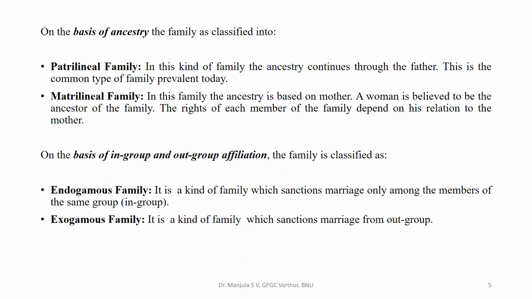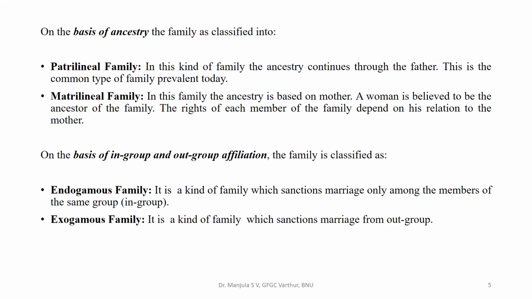On the basis of ancestry, the family is classified into patrilineal family and matrilineal family. In the patrilineal family, the ancestry continues through the father. This is the common type of family prevalent today in India. Matrilineal family, in this family, the ancestry is based on the mother. A woman is believed to be the ancestor of the family. The rights of each member of the family depend on his relation to the mother. Next, on the basis of in-group and out-group affiliation, the family can be classified as endogamous family and exogamous family.